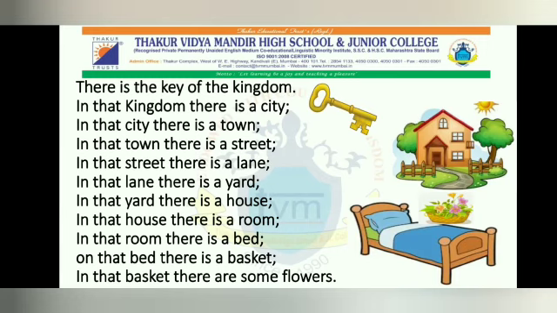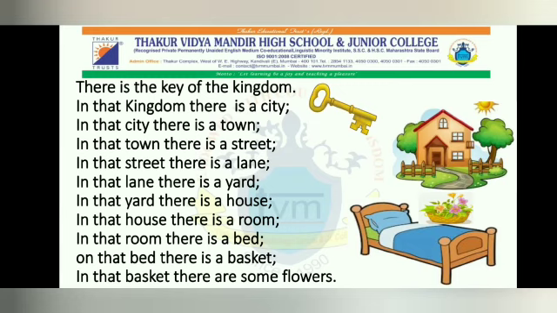Now here you can see the things are mentioned from biggest to the smallest. Kingdom is the biggest, and afterwards there is a city. In the city there is a town, and in the town there is a street, and in the street there is a lane, and in the lane there is a yard, then house, then room, bed, basket and flowers. So like this way the things are mentioned from the biggest to the smallest.